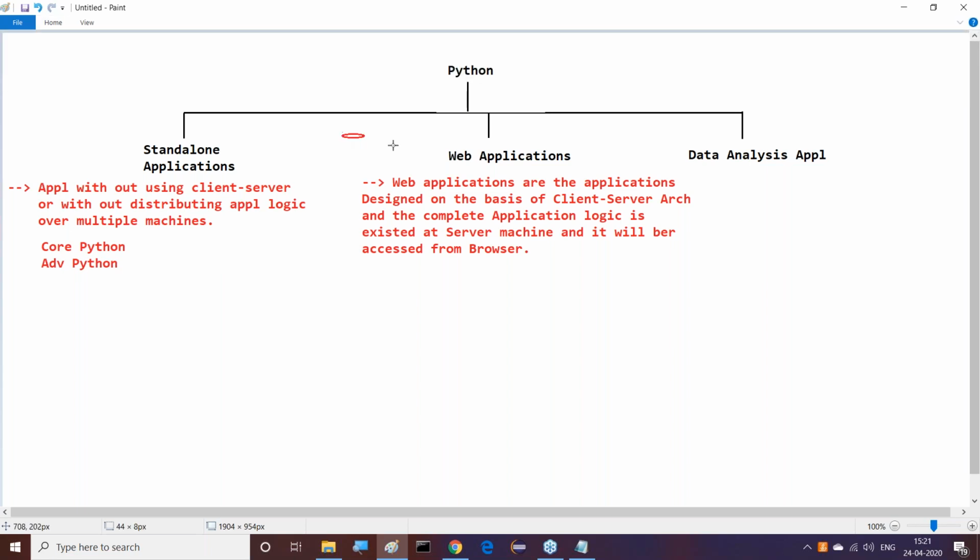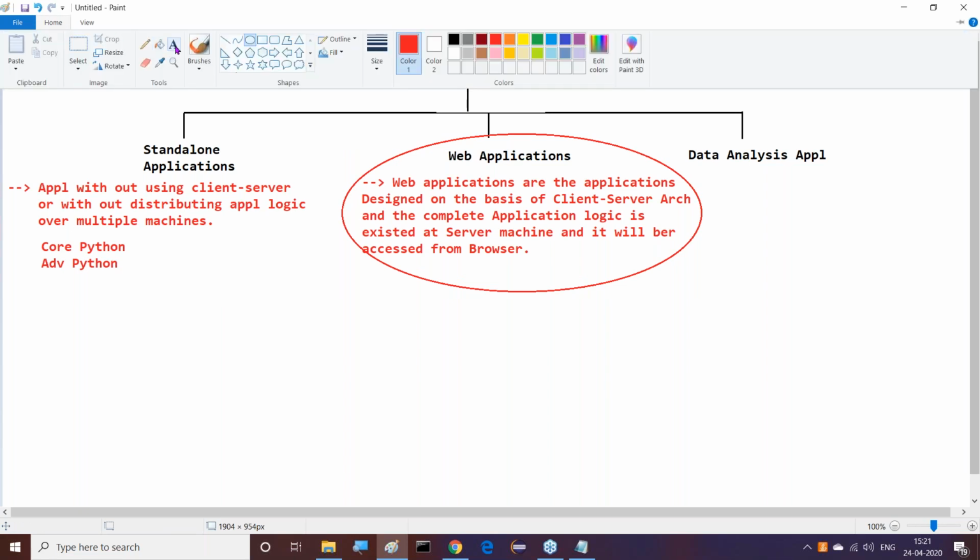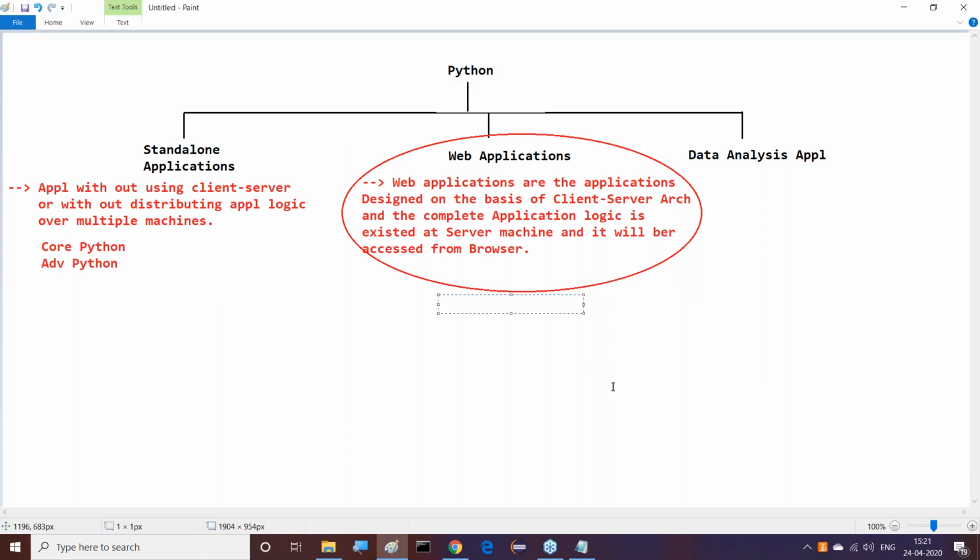To prepare these web applications on the basis of Python, we need to use some frameworks, which we can call web frameworks. What are the various web frameworks we are going to cover? There we can understand Django.